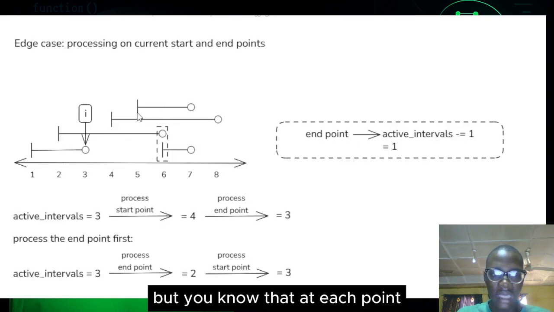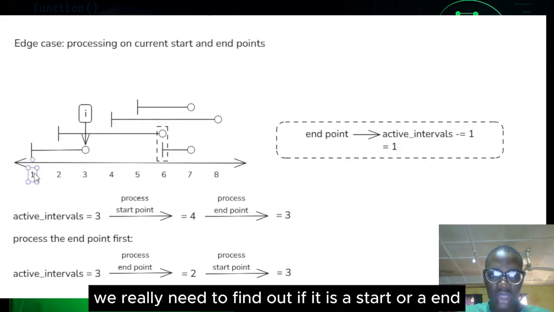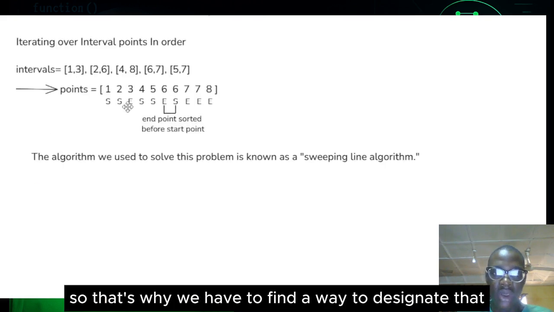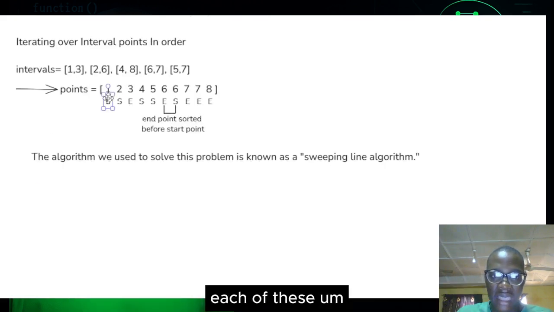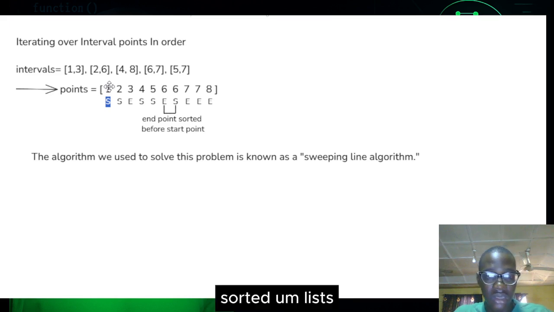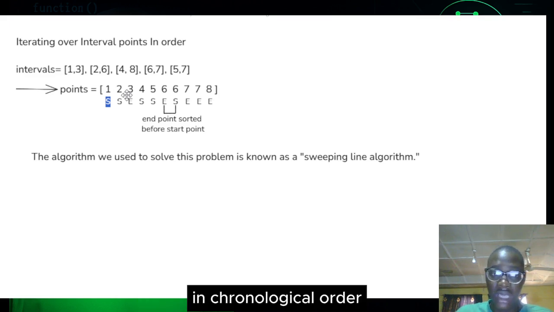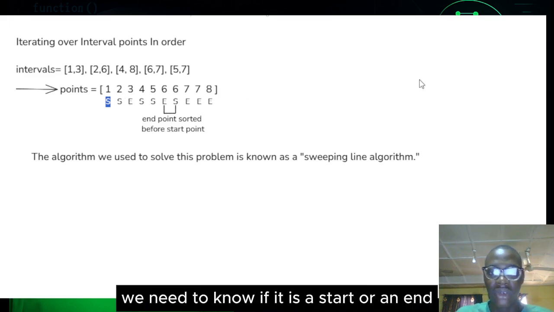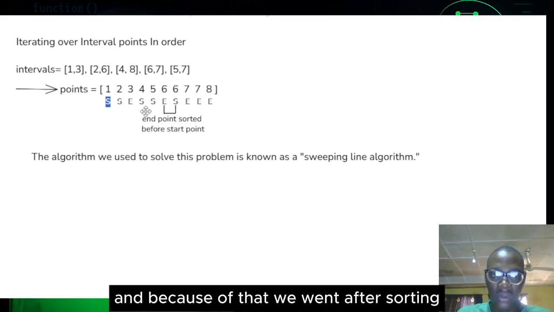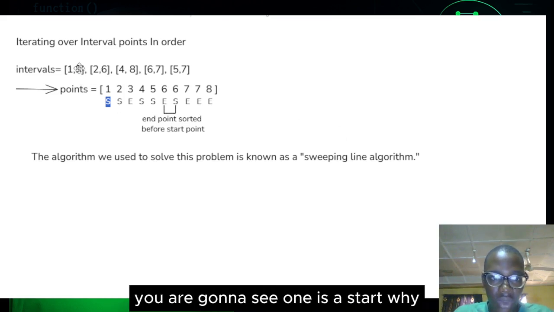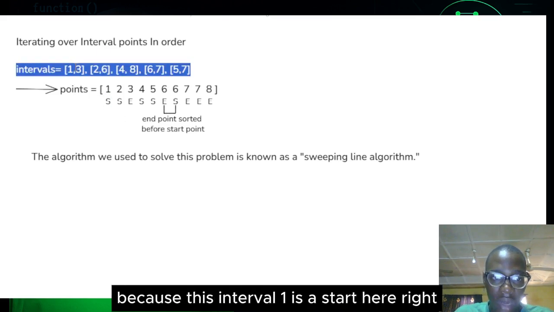But you know that at each point we really need to find out if it is a start or an end. So we have to find a way to designate, for each of these sorted combined starts and ends in chronological order, whether it is a start or an end. After sorting, we are going to say 1 is a start, because this interval 1 is a start here.